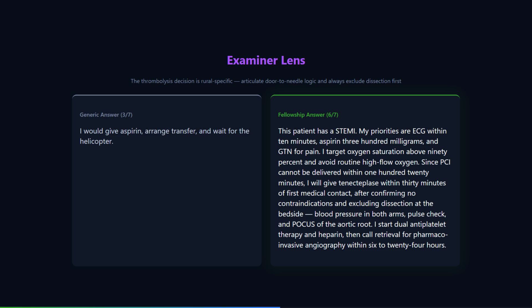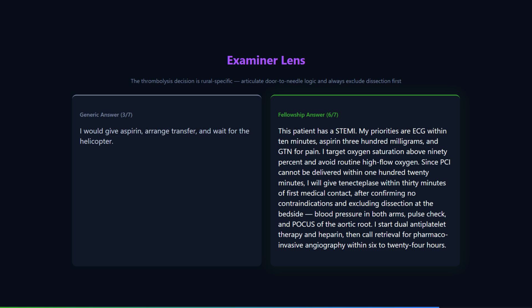This is a critical piece of information. A known thoracic aortic aneurysm is a predisposing condition for dissection. I now need to go back and reconsider the diagnosis. Even though the ECG showed an inferior STEMI and I have thrombolized, the possibility that this is a dissection involving the right coronary artery is now significantly higher. I would check the blood pressure differential again, repeat the POCUS looking specifically at the aortic root, and contact the retrieval team with this new information. If there is any sign of dissection, the management changes completely. Blood pressure and heart rate control, not further antiplatelet or anticoagulant therapy, and urgent surgical consultation.